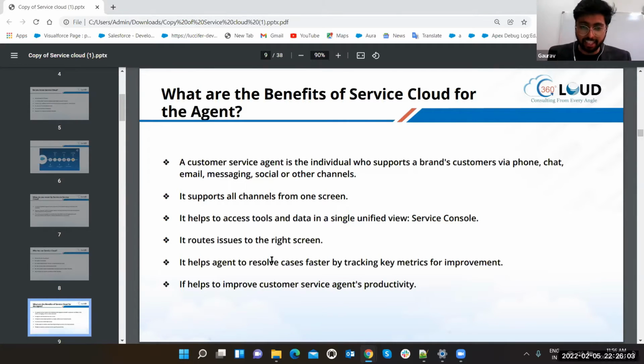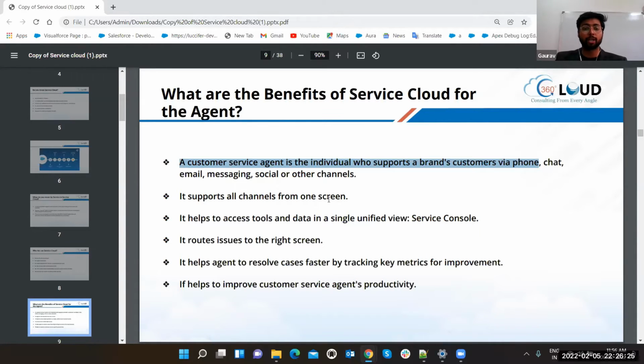A customer service agent is the individual who supports a brand's customers via phone, chat, email, messaging, social, and or other channels. It supports all channels from one screen. Yes, anyone can put a case anywhere, just like I gave the example in the chat, LinkedIn. You are asking us questions on Telegram, WhatsApp.